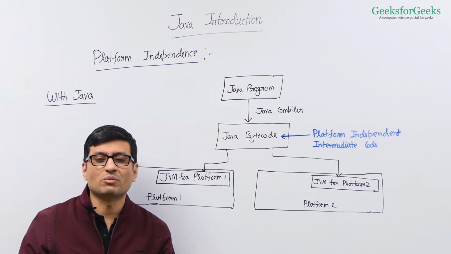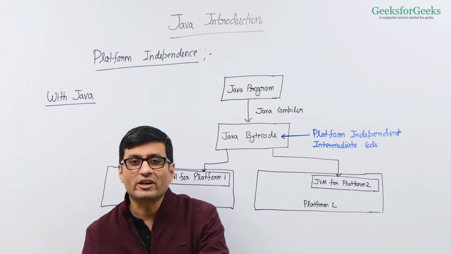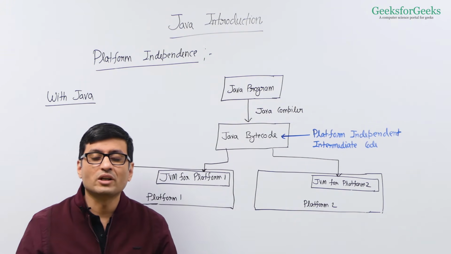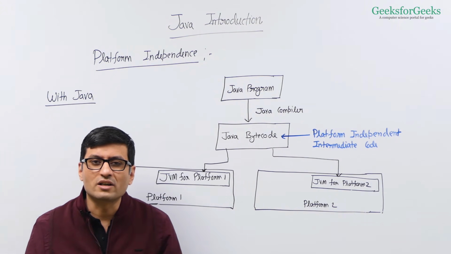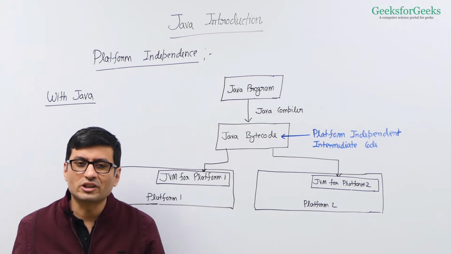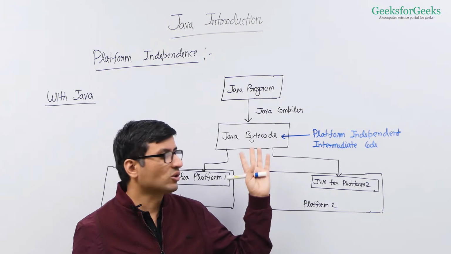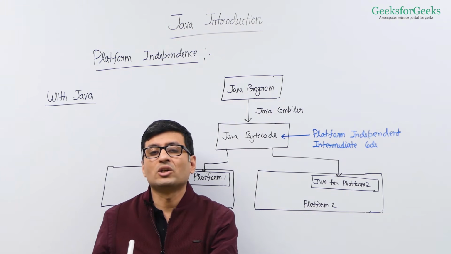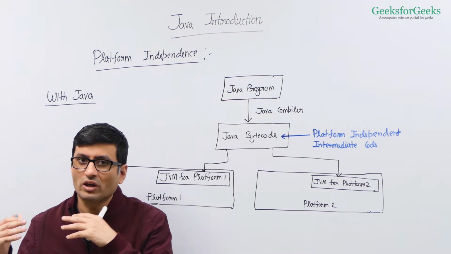There is some standard bytecode which is not machine specific. Your compilation is also standard. It converts into bytecode, and then the running part is complex. The running part requires a JVM to be pre-installed in these machines so that this JVM can run your bytecode and convert it into machine specific instructions.